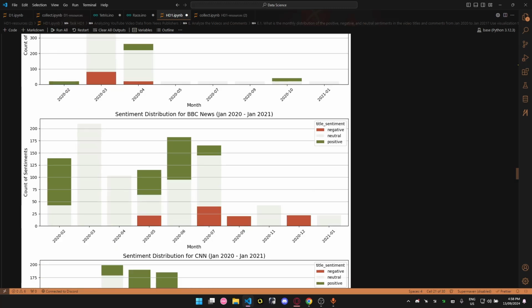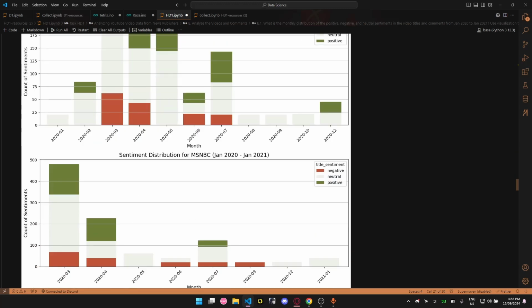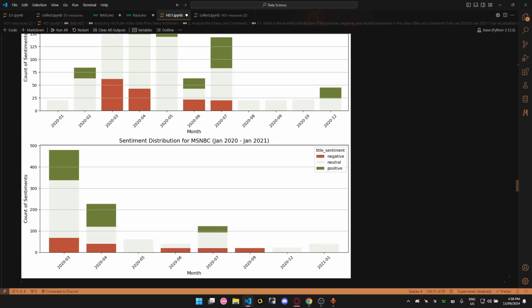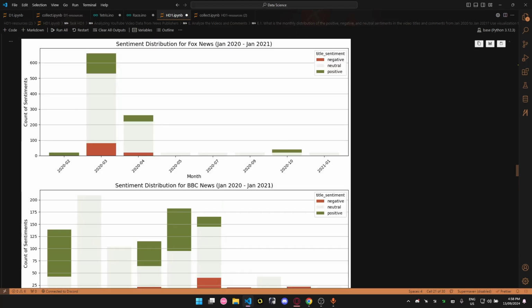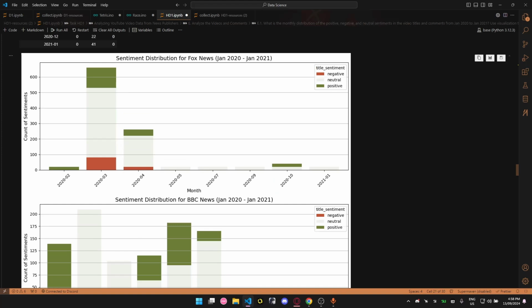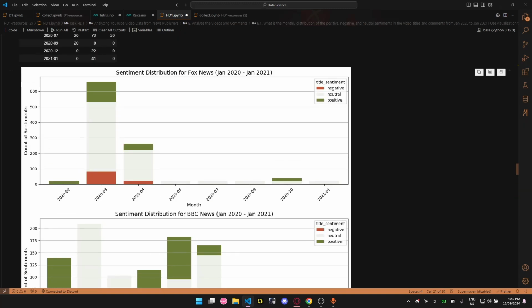As I said, the first thing we can see is that the colors are beautiful, in my opinion. They are like fall colors. We can see here positive as green and negative as red. So I will go through some observations. My first observation will be about some patterns we can see in each of these channels.